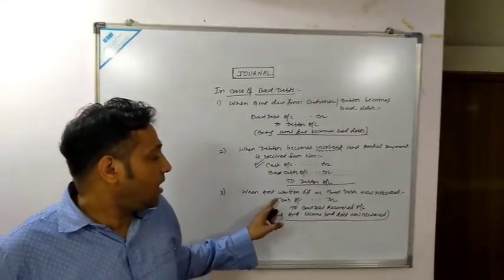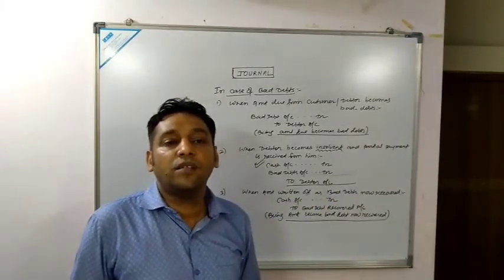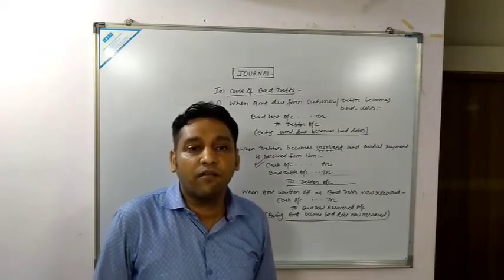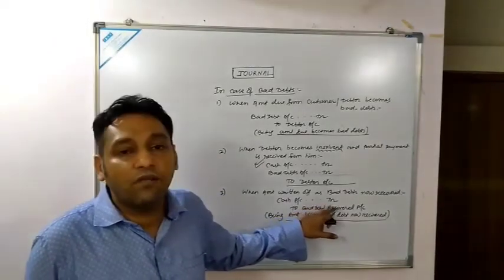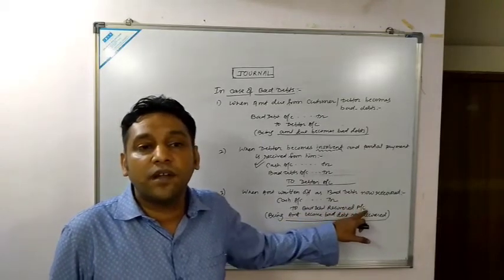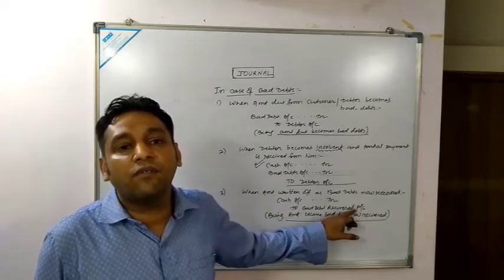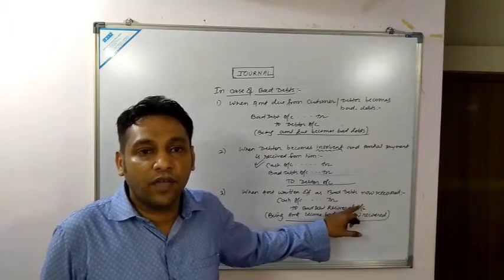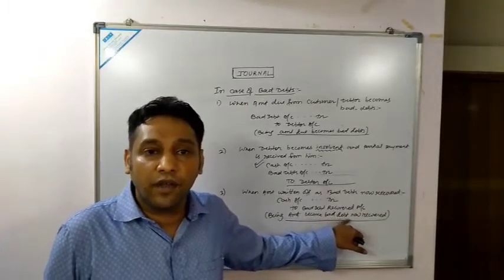Now the last one: when an amount written off as bad debt is now recovered. It means the amount which had been declared as bad debt has now been recovered. Debit what comes in, credit what goes out. So we are receiving cash, so cash account debited to bad debt recovered account. Why has the bad debt recovered account been created? Because it is an income. Bad debt is a loss, so bad debt recovered would be considered an income, and being income, it would be credited. Narration: being amount written off as bad debt now recovered.